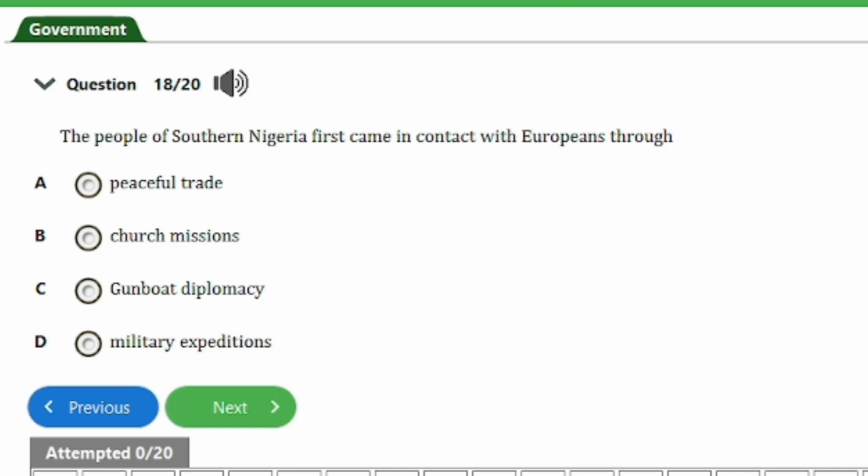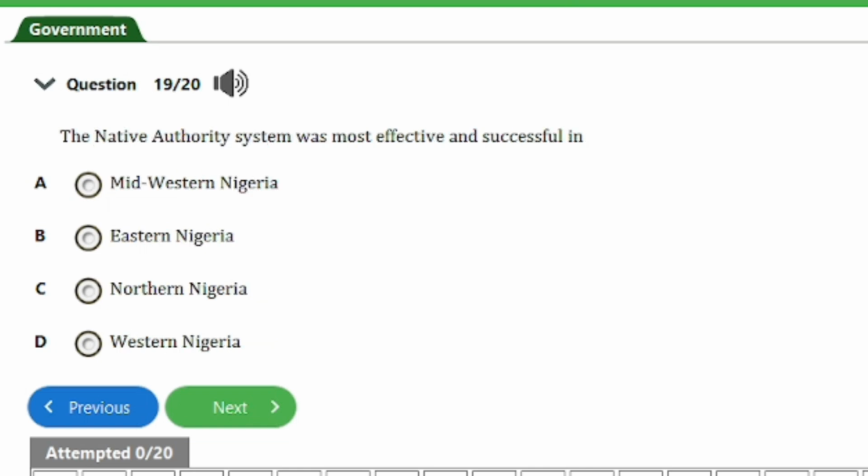So over here is question number 18. It says, the people of southern Nigeria first came in contact with Europeans through A. peaceful trade, B. church missions, C. gunboat diplomacy, D. military expeditions. So guys, the answer to this question is option A, that's peaceful trade. And that's it for this question. Let's head on to the next question, guys.